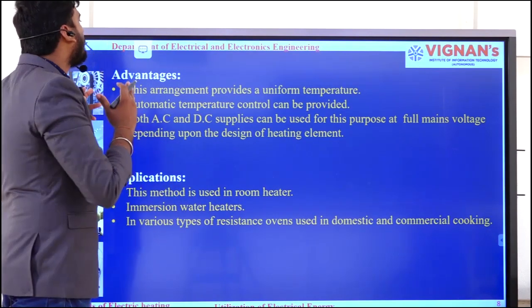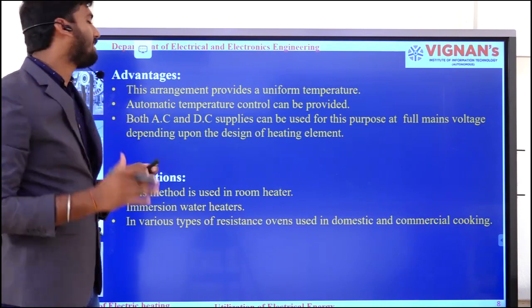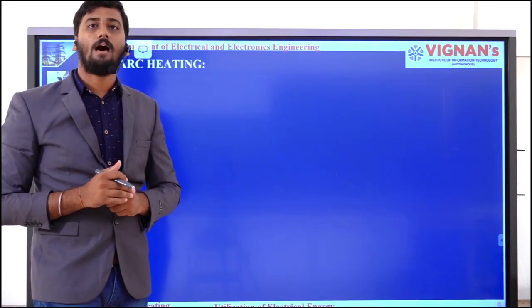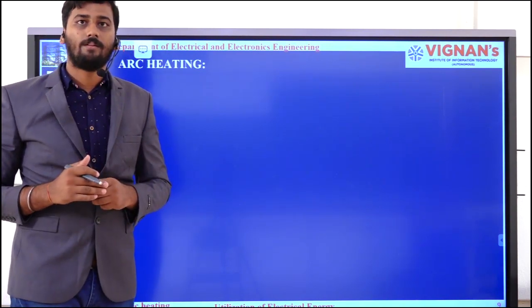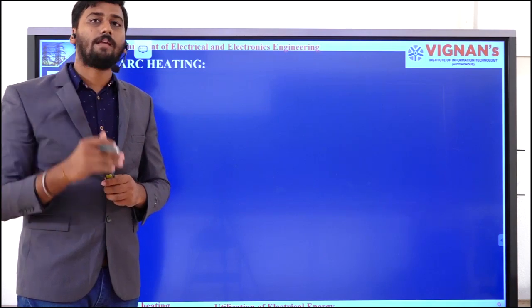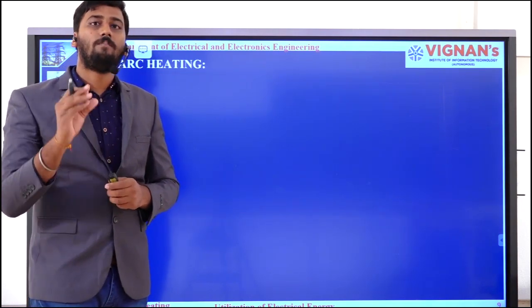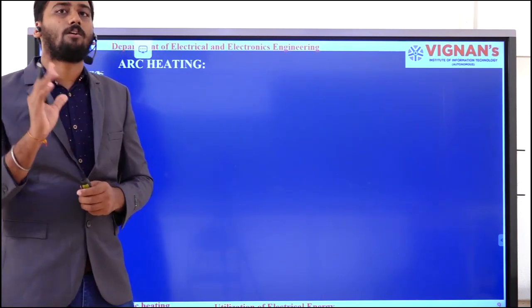Okay, this is about direct resistance heating as well as indirect resistance heating. Moving on to the next category, that is nothing but arc heating. Here also we will be taking a similar kind of alignment that we have taken in the previous case, but here the transfer of heat will be done by using the arc that is generated by the electrodes.